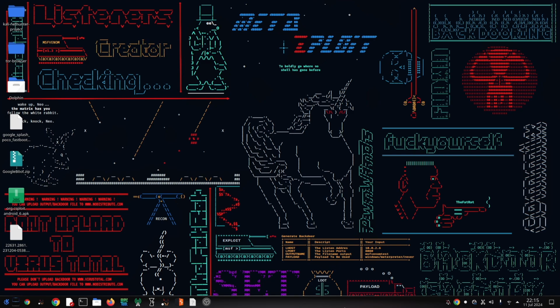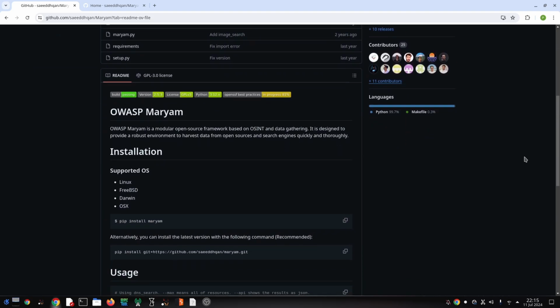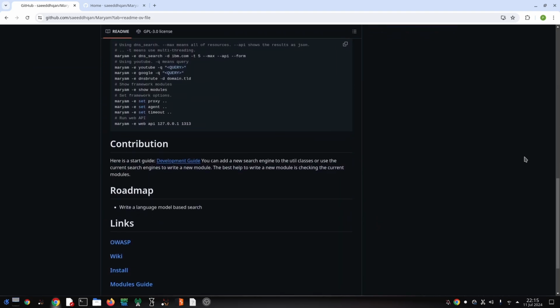Today, we're diving into the world of open source intelligence on Kali Linux with a fantastic tool called Maryam. What is OSINT? Before we explore Maryam, let's understand OSINT. It's the art of gathering information from publicly available sources. Think social media, search engines, government websites, a treasure trove of data just waiting to be unearthed.